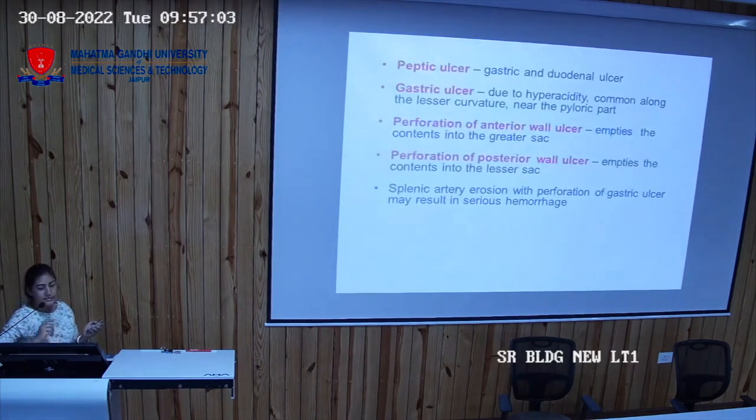Then peptic ulcer, there are two kinds, gastric ulcers and the duodenal ulcers. How will you differentiate between the gastric ulcer and the duodenal ulcer?